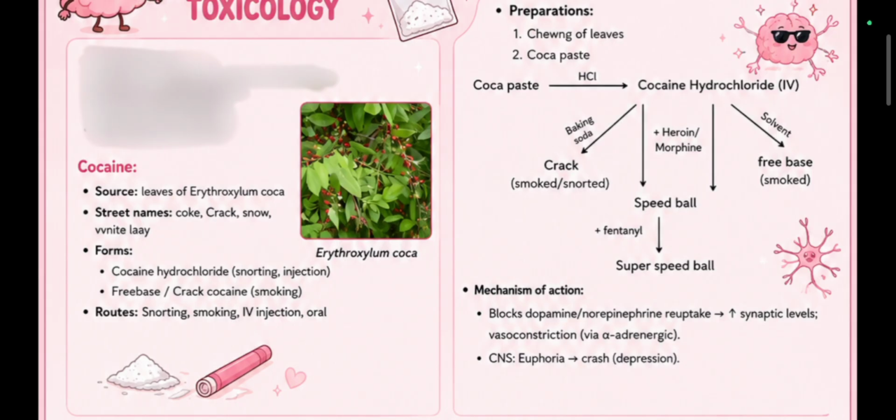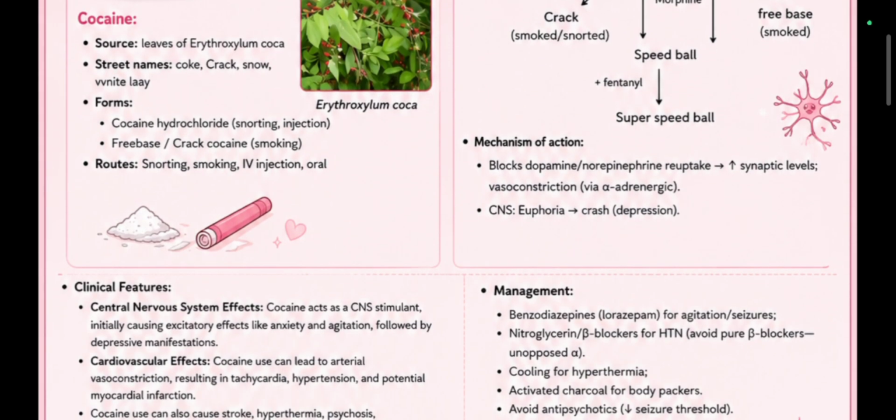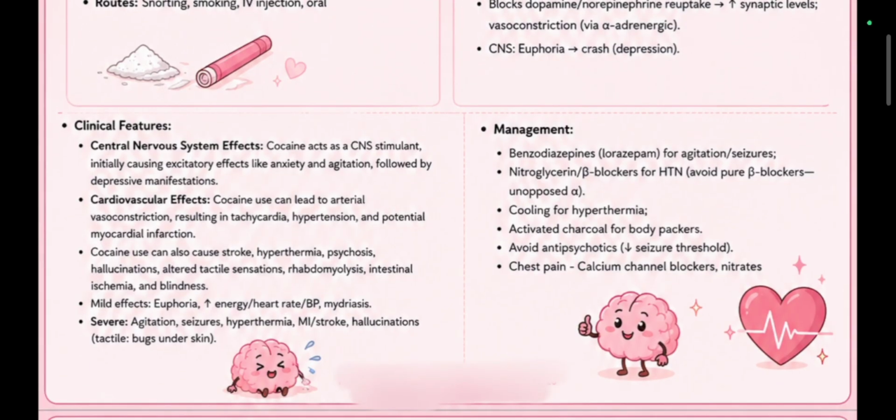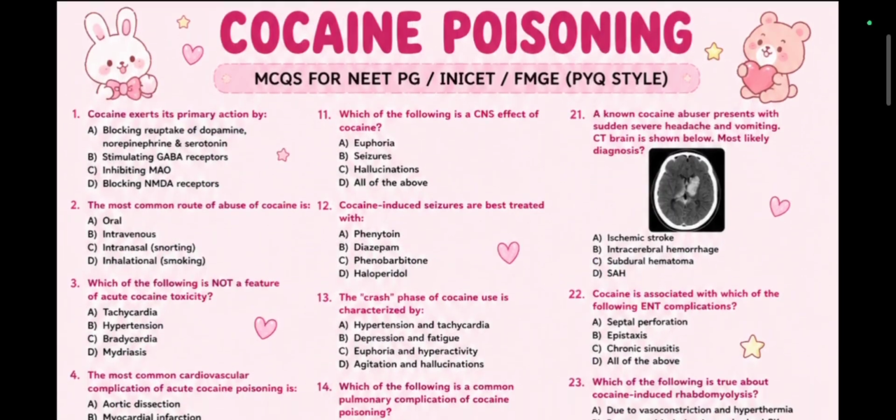We learned about the mechanism of action. It blocks the dopamine reuptake, thus increasing neurotransmitters in the synaptic cleft. Causes euphoria for a very minimum time, then it is followed by depression. Clinical features: CNS, CVS effects, hallucinations, and severe effects of agitation and seizures. Remember not to prescribe antipsychotics as these decrease the seizure threshold. Remember, sedate, cool, and dilate vessels. So this was all about cocaine poisoning. Now we are good to go, and we'll be solving MCQs.